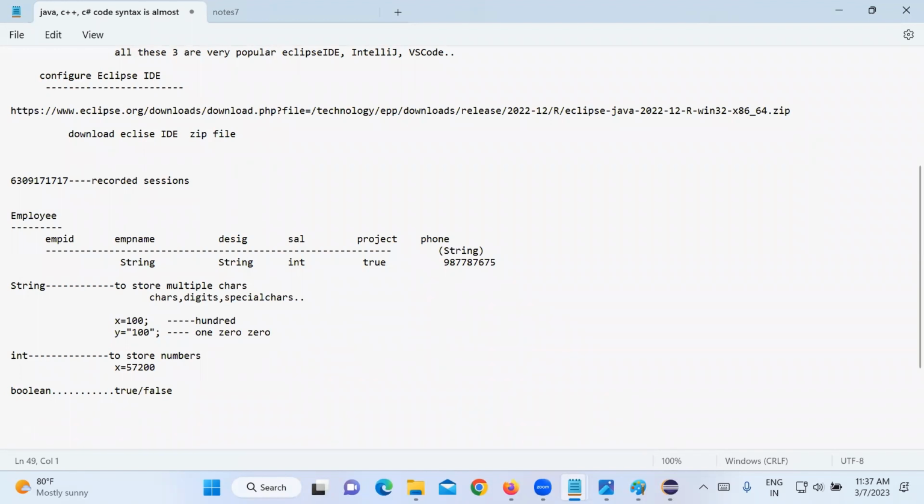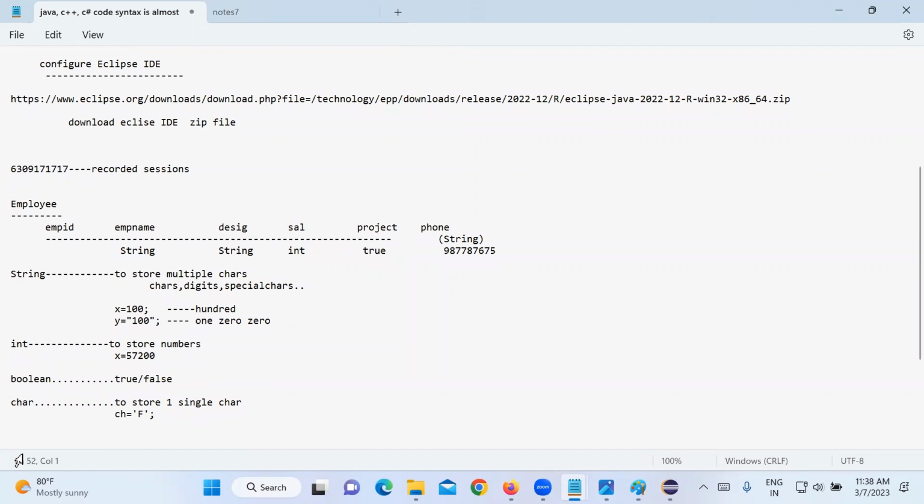Suppose you want to store one single character, then it is called a char. Char is to store one single character. How do you store it? For example, ch equal to, and you have to put single quotes. Gender, for example, m, male or female, like that. So that is what you take.